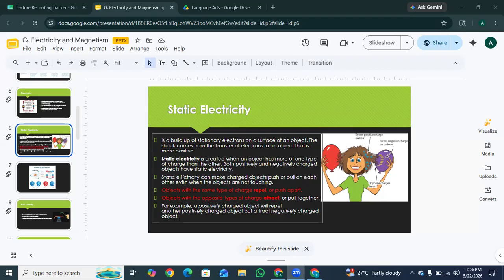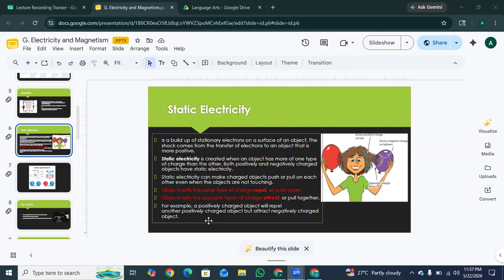Static electricity can make charged objects push or pull on each other even when the objects are not touching. Objects with the same type of charge repel or push apart, and objects with the opposite types of charge attract or pull together. For example, a positively charged object will repel another positively charged object but attract a negatively charged object.